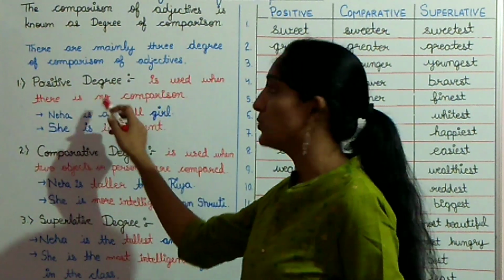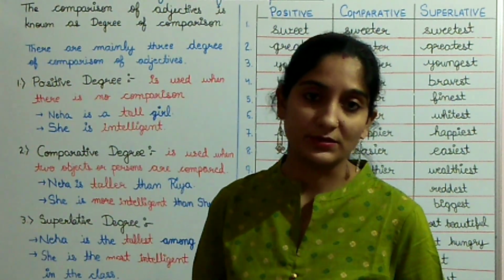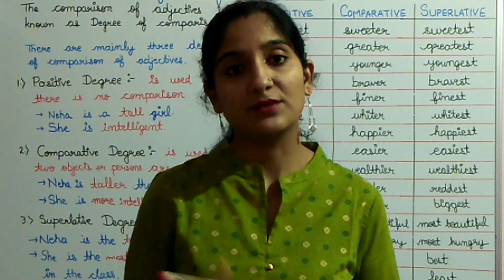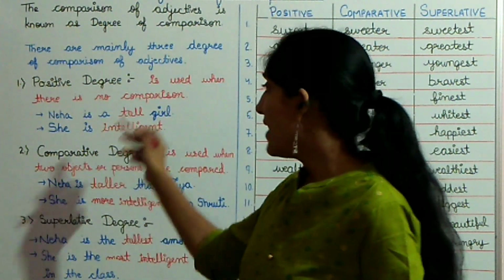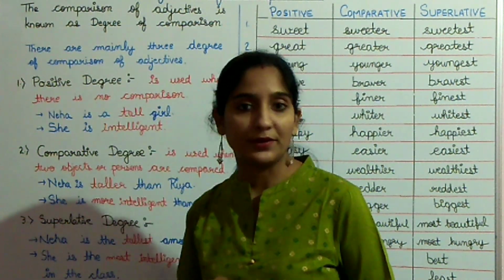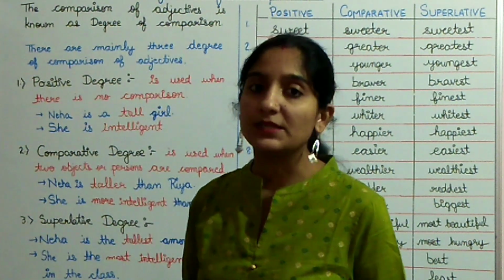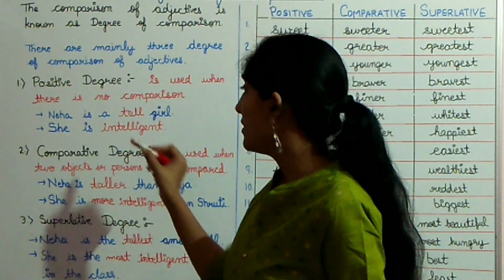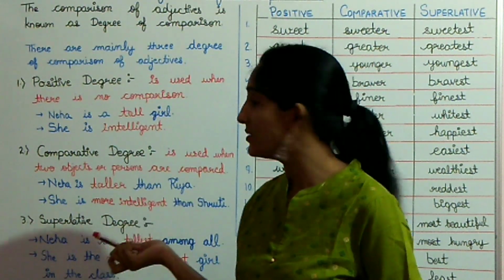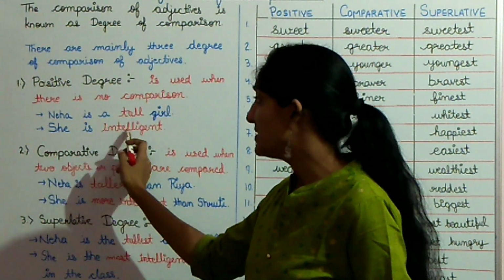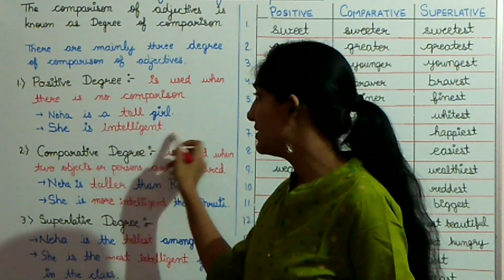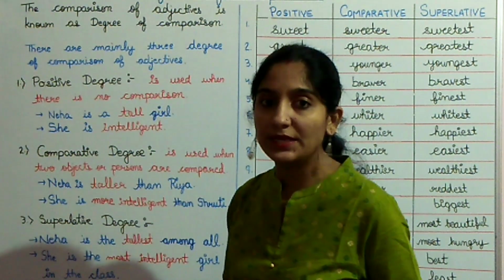Positive degree is used when there is no comparison. For example, Neha is a tall girl. Here, I am not comparing Neha with anyone. There is no comparison. So here, tall is a positive degree. Next one is she is intelligent. Here there is also no comparison. So intelligent here is a positive degree.